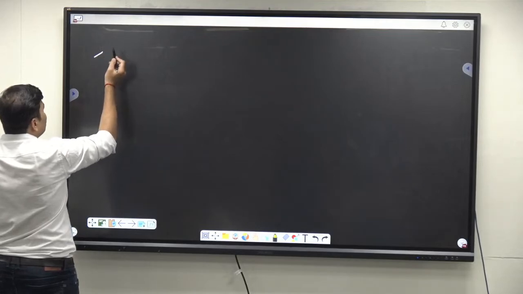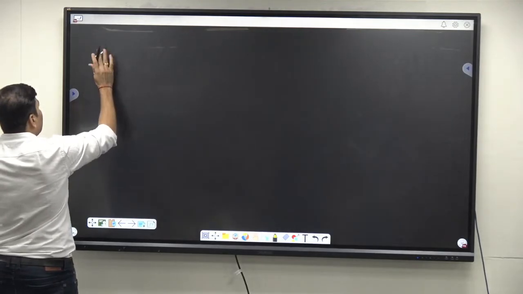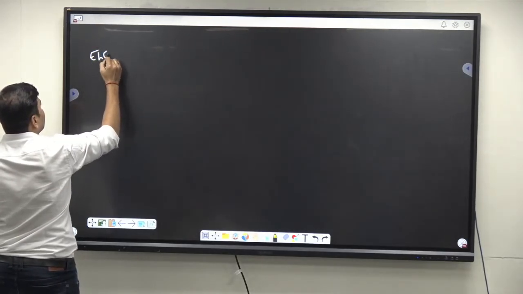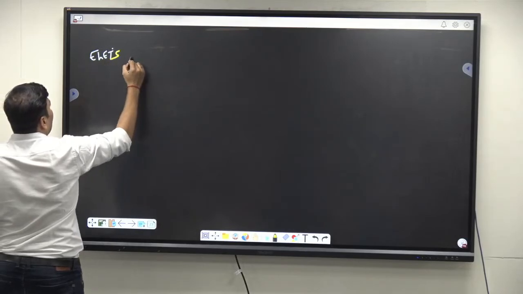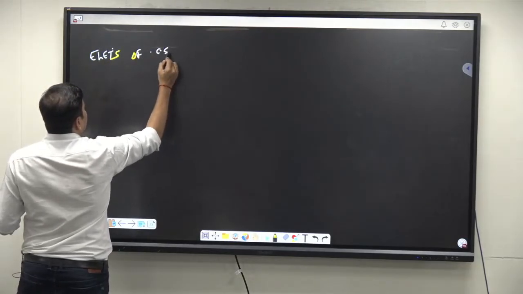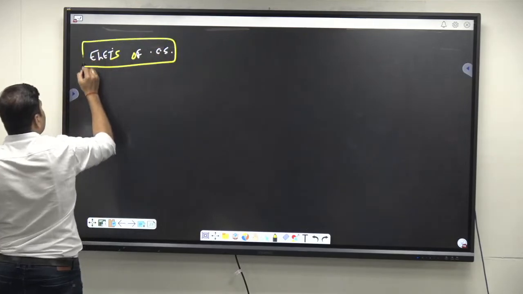But before challenges, what did they ask? The types of the various elements of cyber security. Various elements of cyber security are as follows.